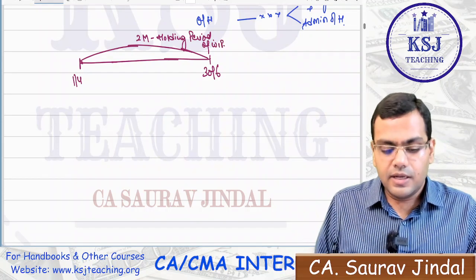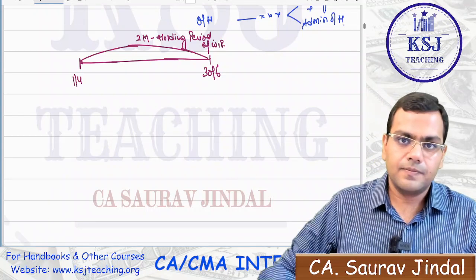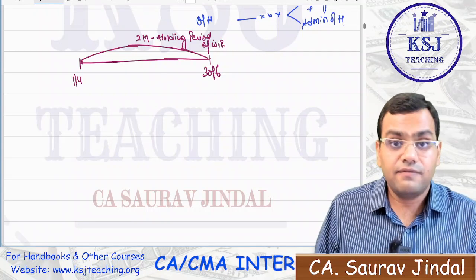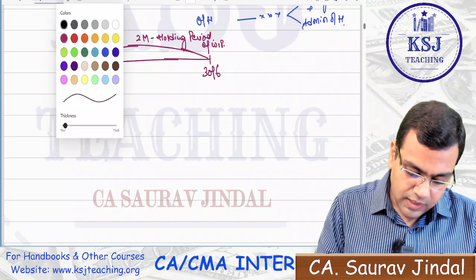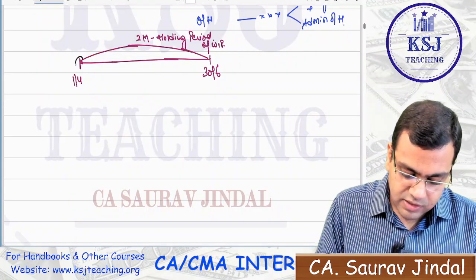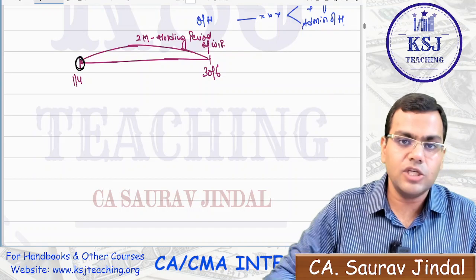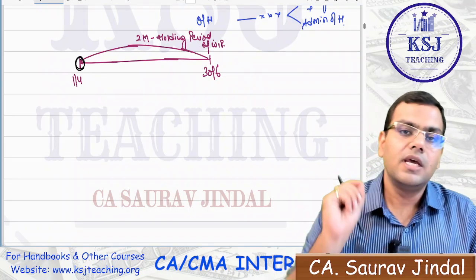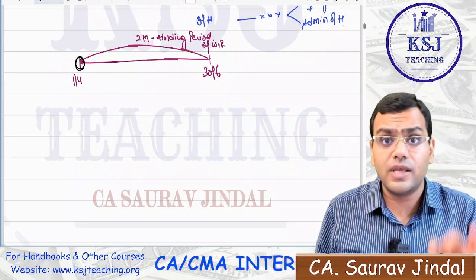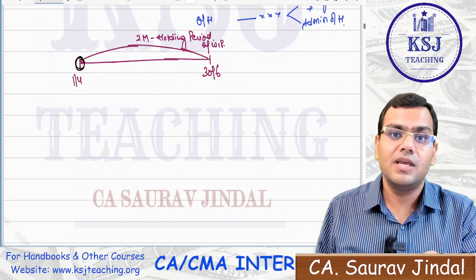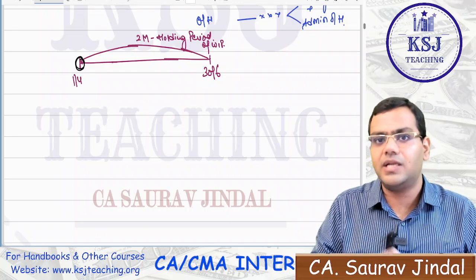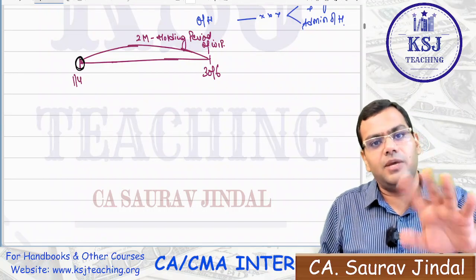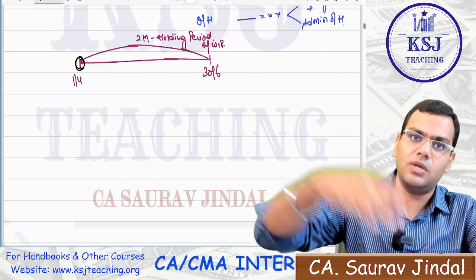Right, sir. Now, let's say you want to make a shirt. When you want to make a shirt, when will you issue the raw material? Sir, this is quite a basic logic that the whole of raw material will be issued. In most of the cases, the raw material is issued in the beginning of the process. It is not that if you want to make a shirt and you require 3 meters for a shirt, 1 meter will be issued at the beginning and another 2 meters will be issued at the end.